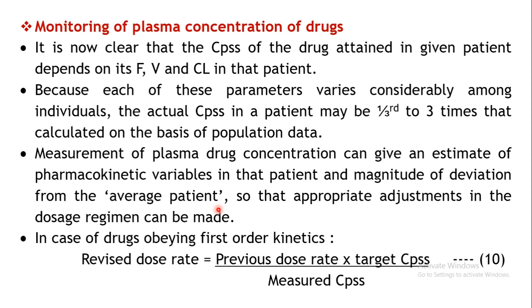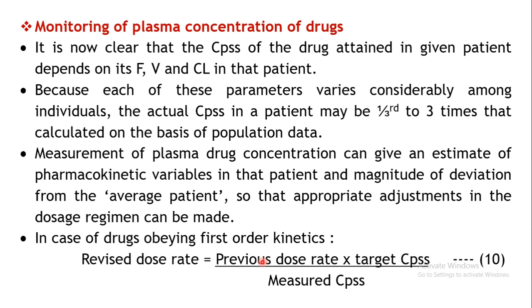Now in case of drugs which are following first order kinetics, if you have to alter the dose rate, supposing we have seen how to calculate the dose rate, right? Now supposing you select that particular dose rate and your drug is not showing optimum action, so you may have to alter the dose rate in that particular patient. So how will you change that particular dose rate to a new, revised dose rate?